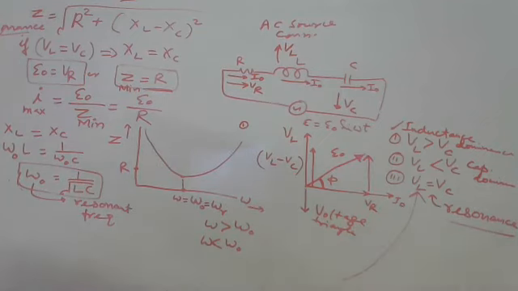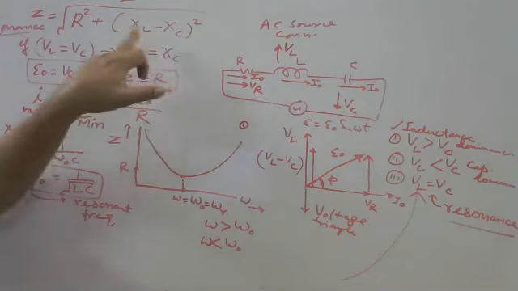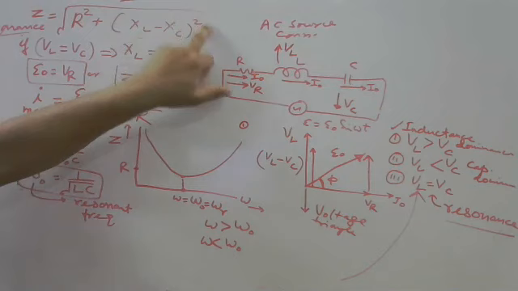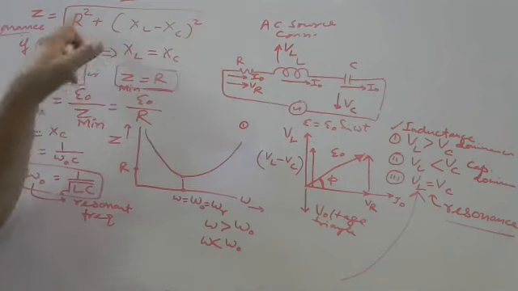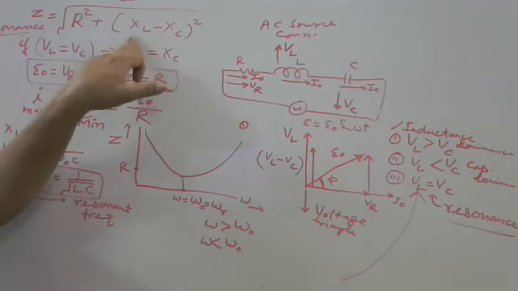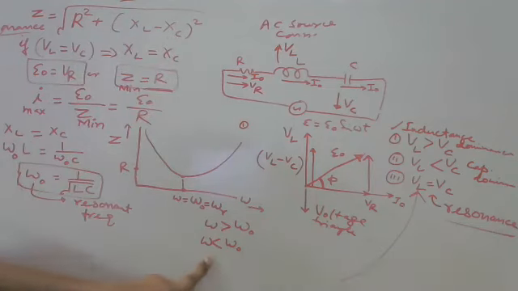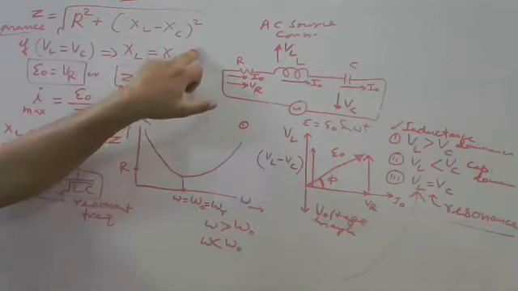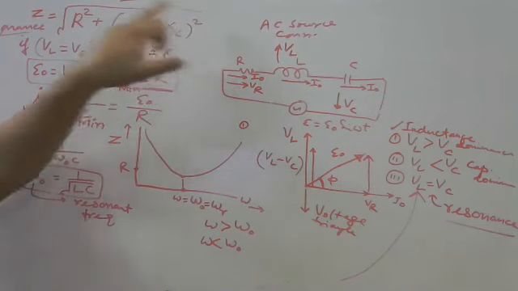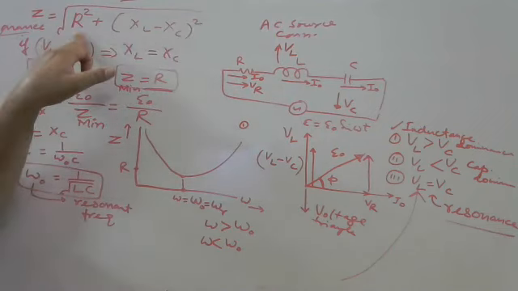Because of this whole square, if XL is more than XC, it is positive, square of a positive quantity is positive, so something is added here. If frequency is decreasing, 1 by omega C is increasing, in that case XC is more than XL, it is negative. But because the whole square is again positive, something is again added.